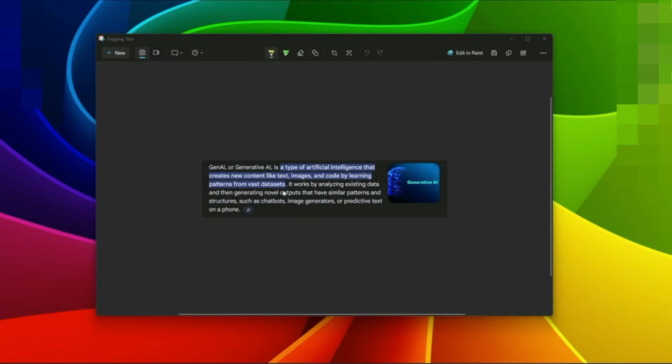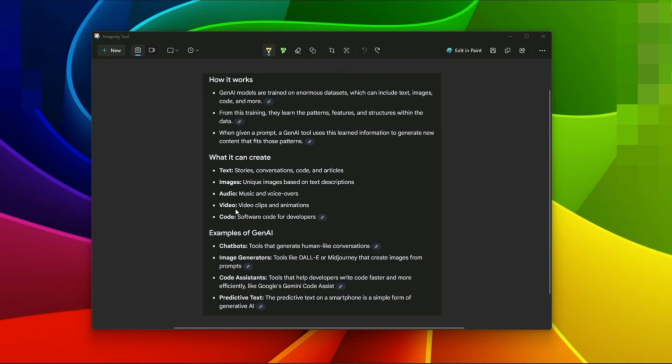Now the first question that comes to mind is, what is Gen AI? Generative AI is a type of artificial intelligence that creates new content like text, images, videos, and code by learning patterns from vast datasets. Now you may have worked on or created chatbots, image generation, and predictive text, but you may not have worked with advanced generative AI, which is AI video creation. So this is what you will learn in this course.